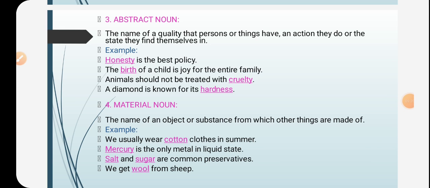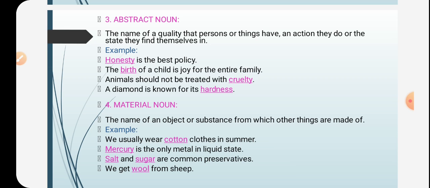So let's look at some examples. We usually wear cotton clothes in summer. Here, cotton is the substance we use to make another thing, which is clothes. So therefore, cotton, the noun, will now become material noun. And next example is mercury is the only metal in liquid state. Here, mercury is a metal which is used to make another things.